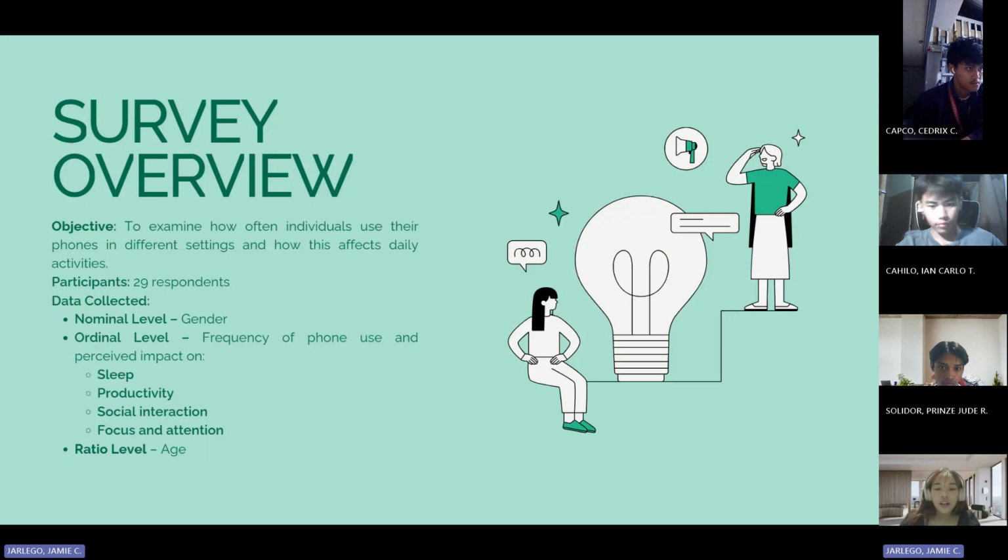To do this, we first converted the Likert scale responses into numerical values, assigning scores from 1 to 5. This allowed us to compute measures like the mean, median, and mode, which helped us interpret the general tendencies and patterns in how phone usage affects various aspects of daily life. By treating the data carefully and choosing the right methods, we ensured that our analysis remained both quantitative and valid for the type of data we gathered.